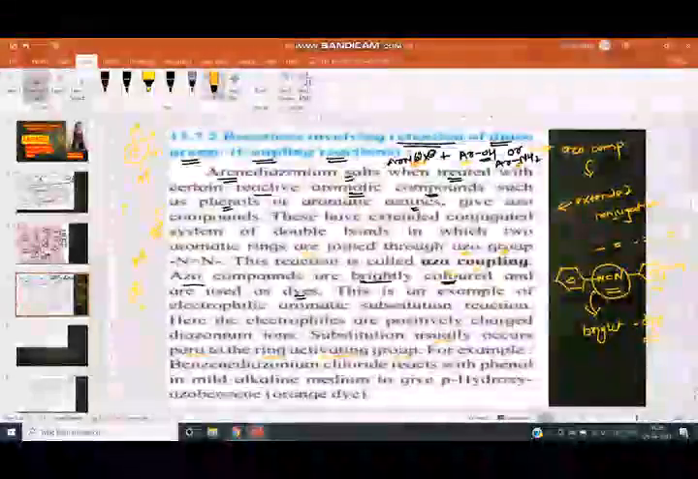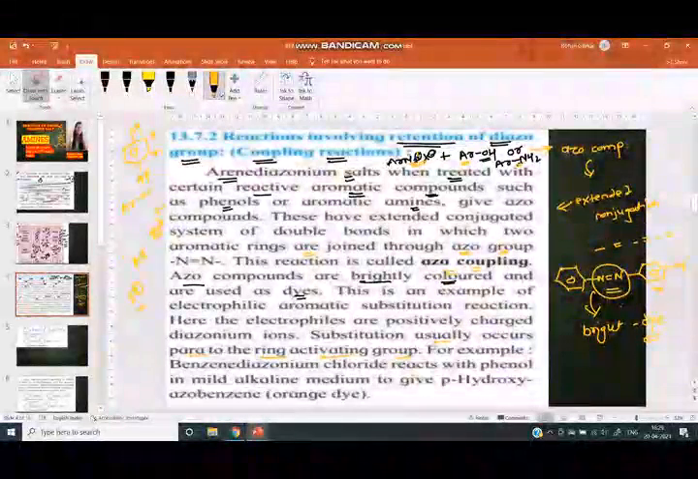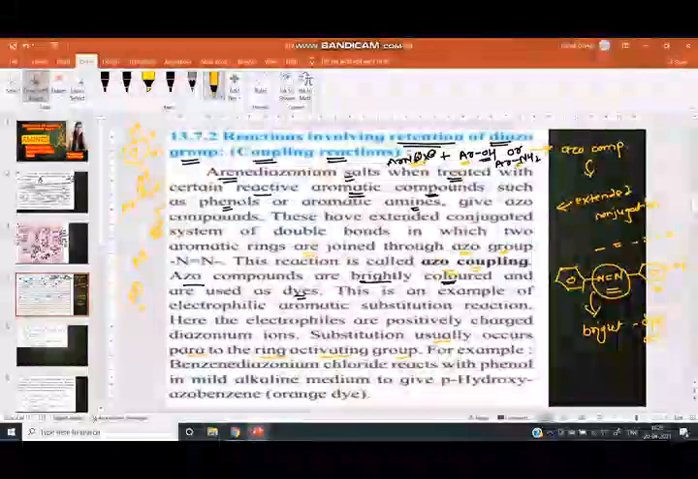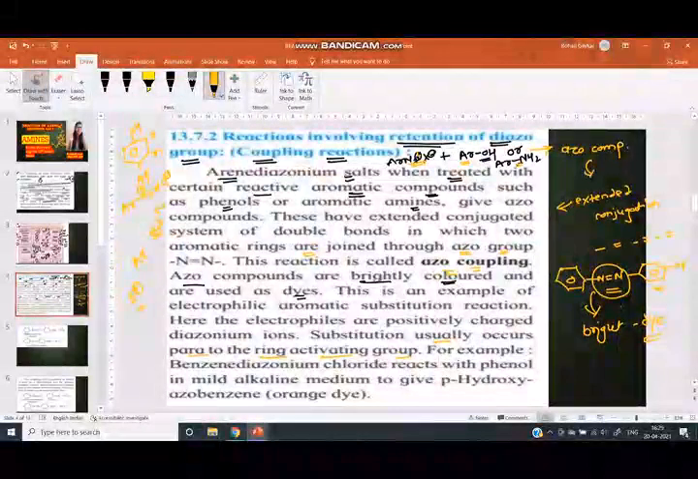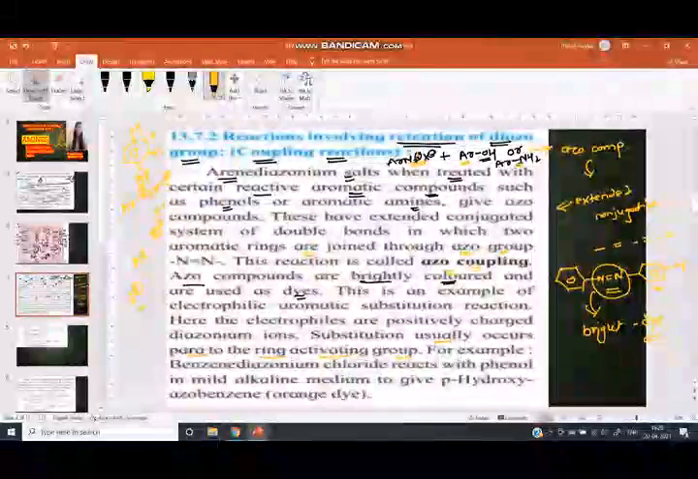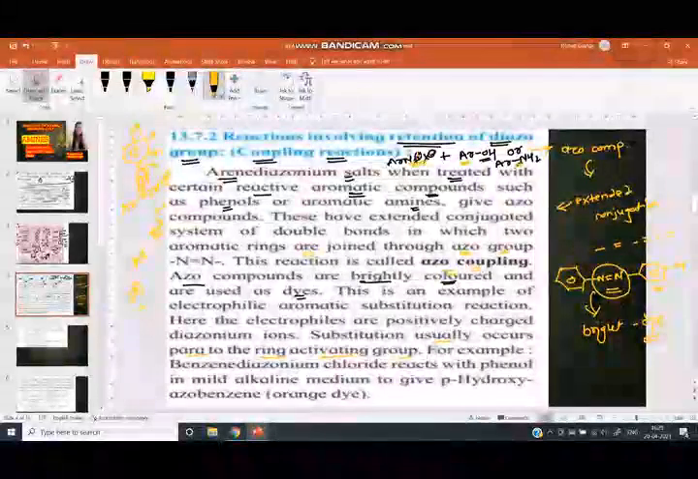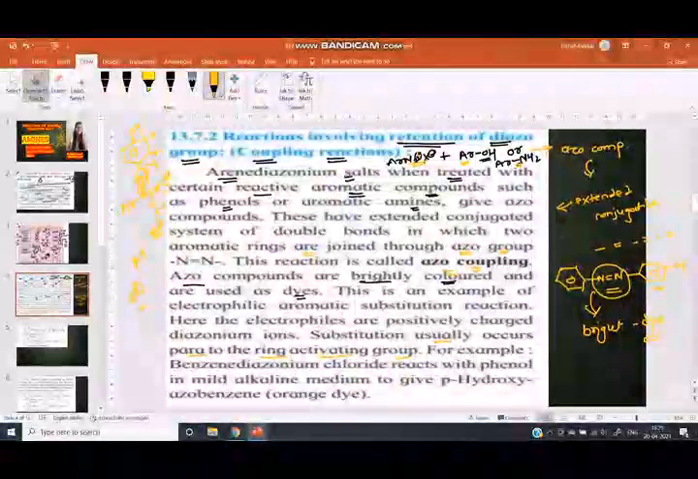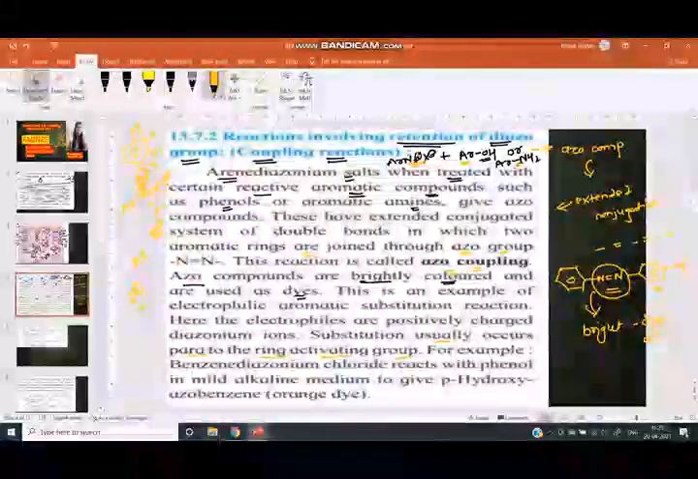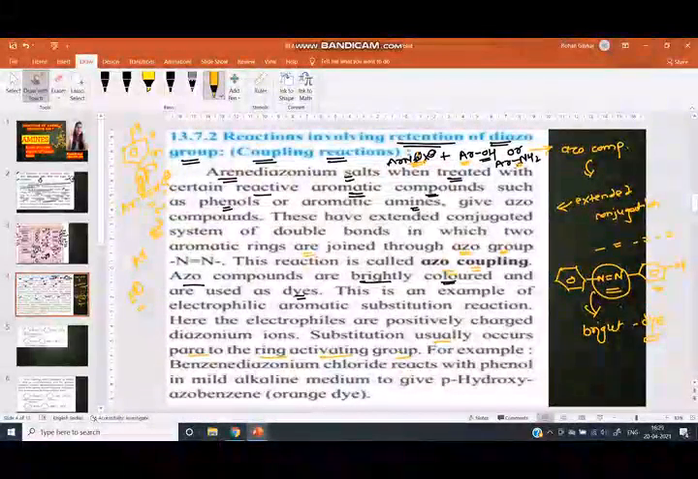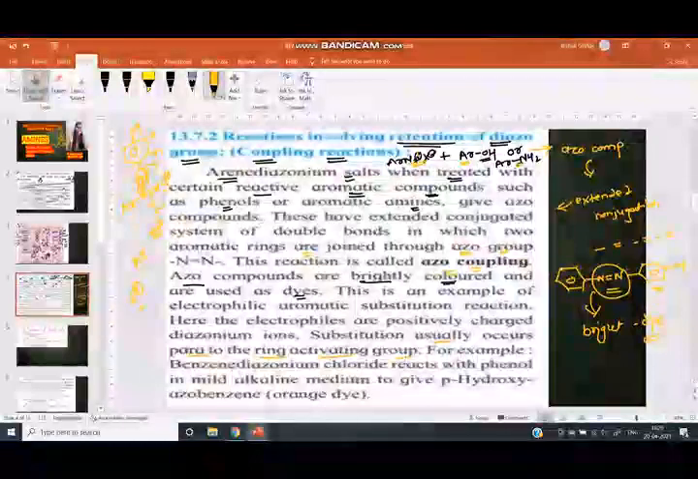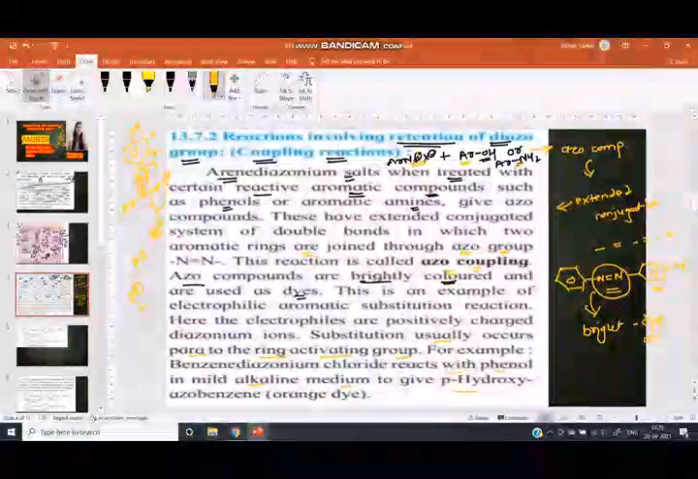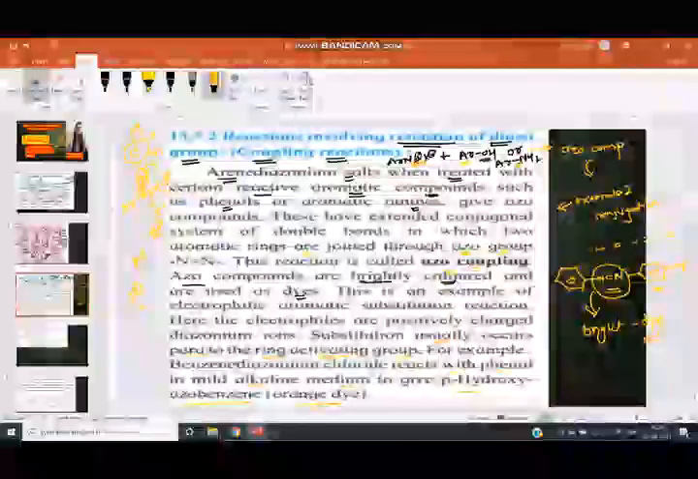Here the electrophile is the N2 group. This is the N2 group. Substitution of the electrophile means the para hydrogen is removed from the phenol and the N2 is substituted, and this H combines with Cl and the byproduct is HCl. Here the substitution of H takes place by this N2 group. The benzene diazonium salt reacts with phenol under mild alkaline OH medium to give para-hydroxyazobenzene as an orange dye.